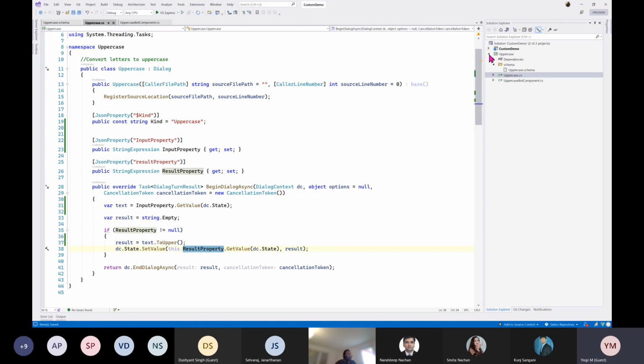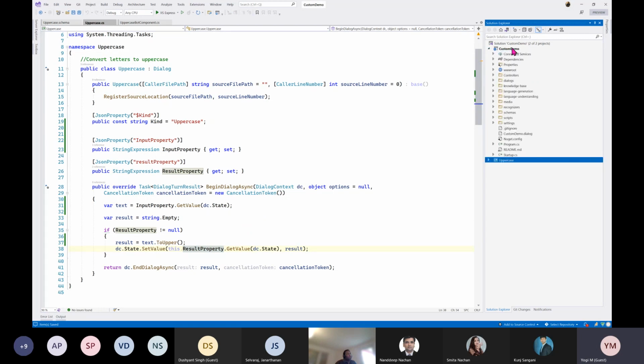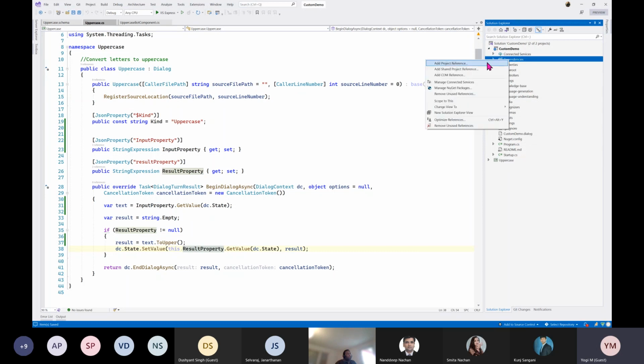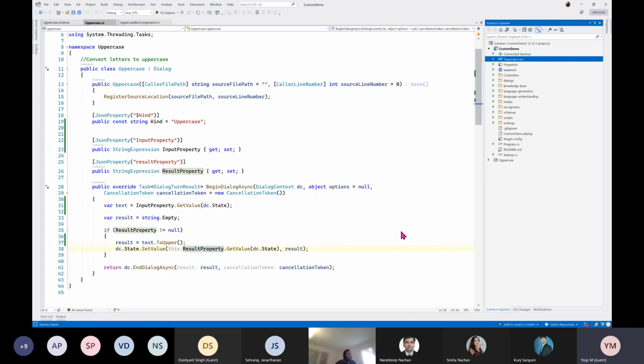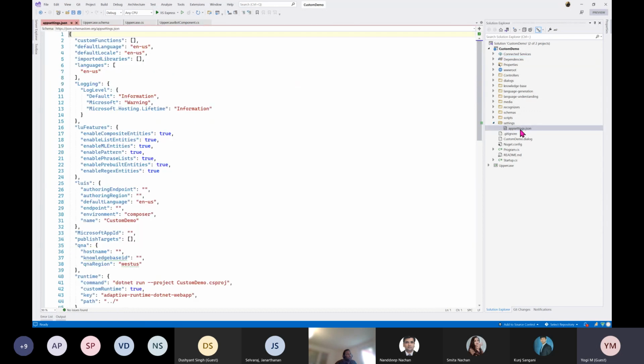Now we are going to include this component in the project. Just go to the custom demo, our main project. Go to the dependencies. First, add project reference and select this one, uppercase. This is my project name, done. Next, the reference is ready. You have to mention your component name in the settings file, app.settings.